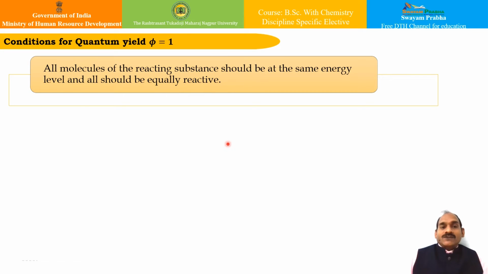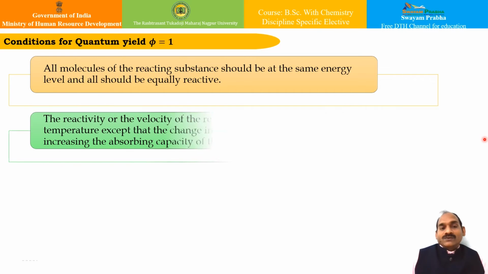So what are the conditions for quantum yield equivalent to 1, the ideal conditions? Or what are the conditions for high yield or low yield? That we are going to see here. In order that the law is followed very rigidly, that is, to have a quantum yield of 1, these particular conditions are necessary. What are these conditions? First, all the molecules of the reacting substance should be at the same energy level and all should be equally reactive. This is one of the important conditions. If this is so, your quantum yield will be equivalent to 1.